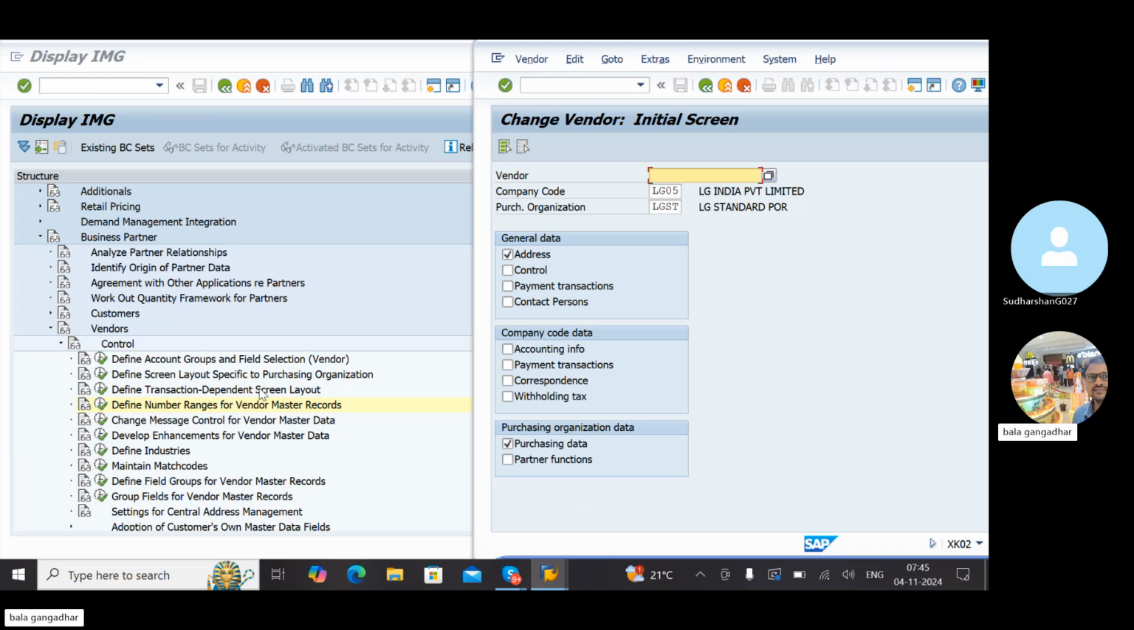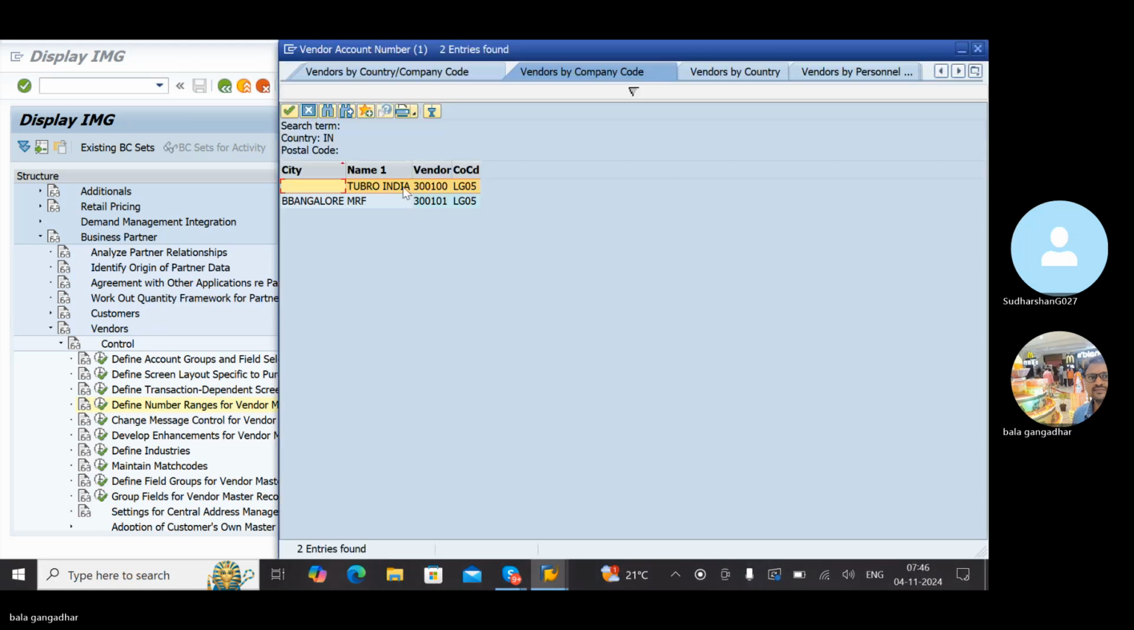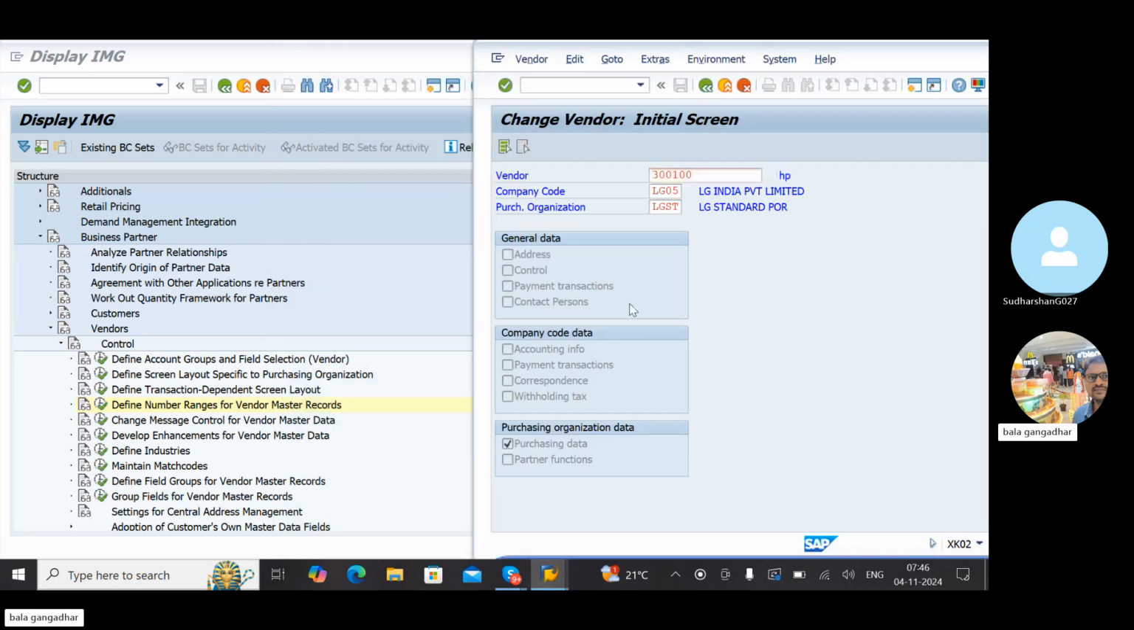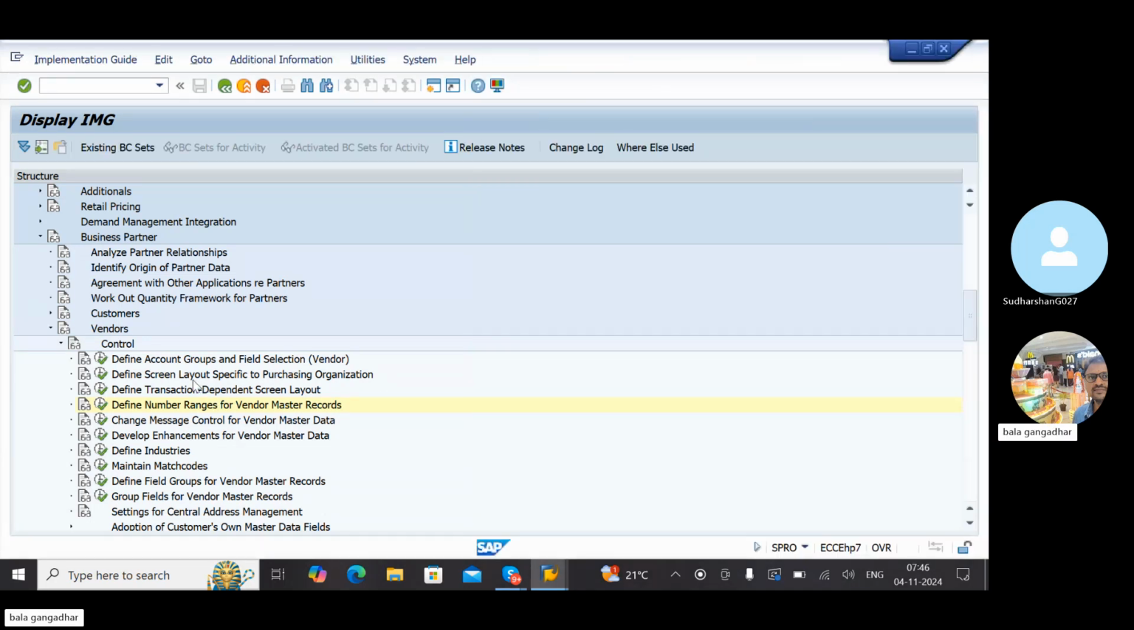The remaining procedure is the same. I'll show one more example for purchasing organization wise. Let me enter a vendor number. It doesn't exist, so I'll browse here and take a new vendor. Purchasing data. If I want to maintain terms of payment as mandatory, only for purchasing, we can do it using this step.